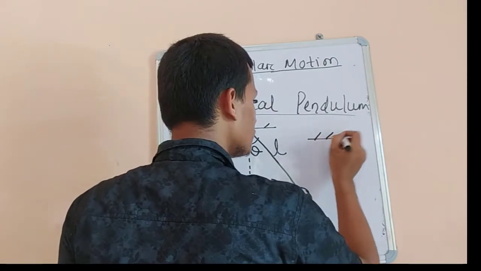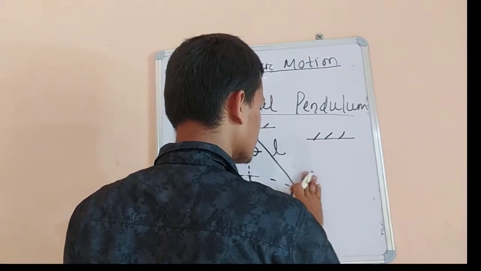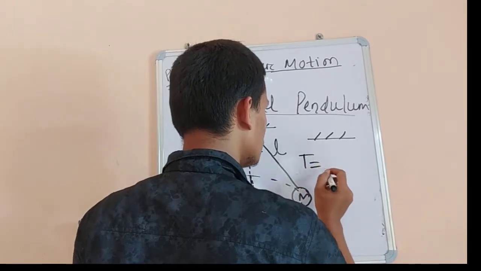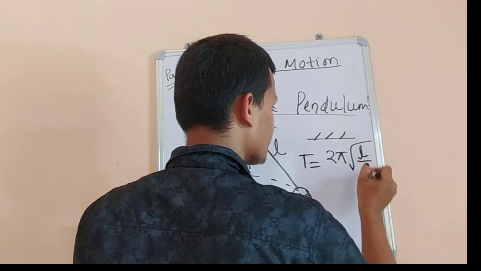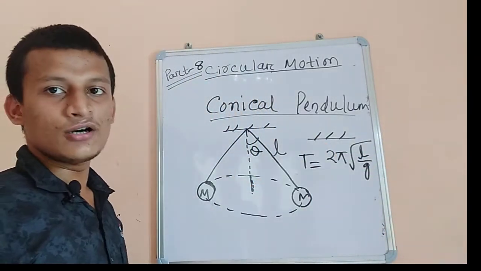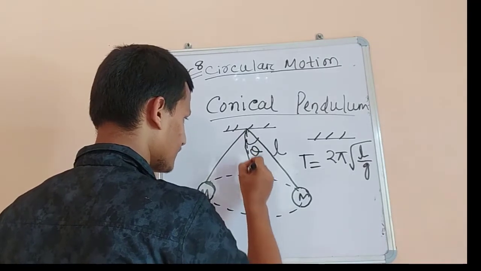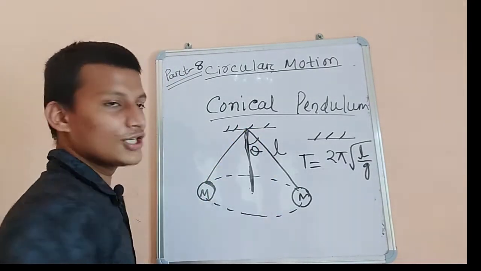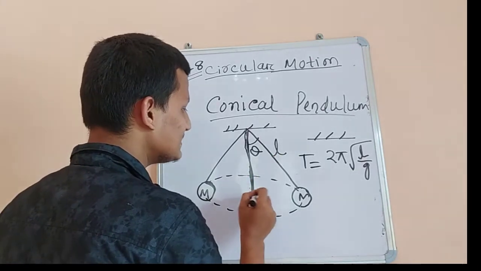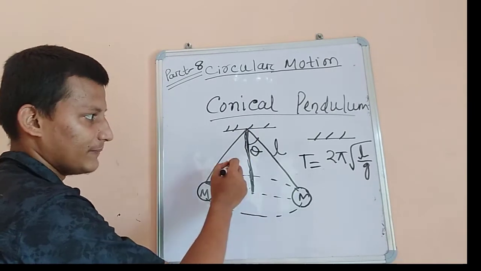In a simple pendulum, we know the time period T is equal to 2 pi root over L upon g, where L is the vertical length. You can easily calculate that this is L and the component along this direction is L cos theta.